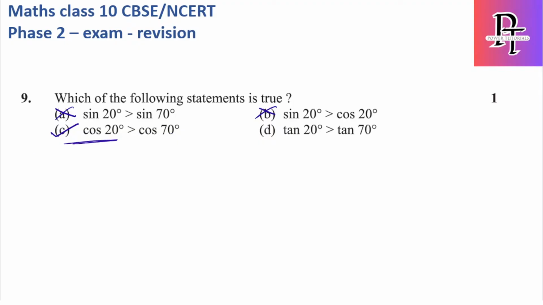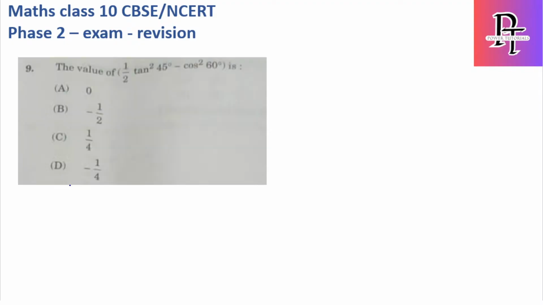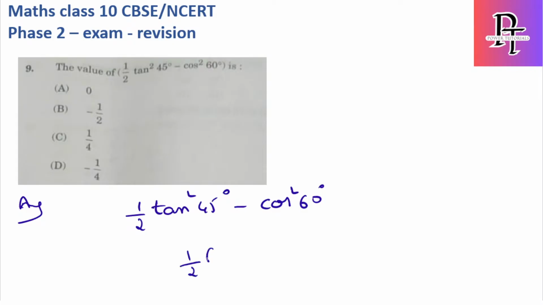Hope it's clear. Let's move to the next one. Okay, this is also an MCQ, and as I told you, they directly ask by substituting the trigonometry angle degree. They are simply asking 1 by 2 tan square 45 degrees minus cos square 60 degrees. So tan 45 we know the value is 1. 1 square is again 1. Cos 60 is 1 by 2 whole square. So 1 by 2 minus 1 by 4, hence the answer is 1 by 4, which is C, the right answer.